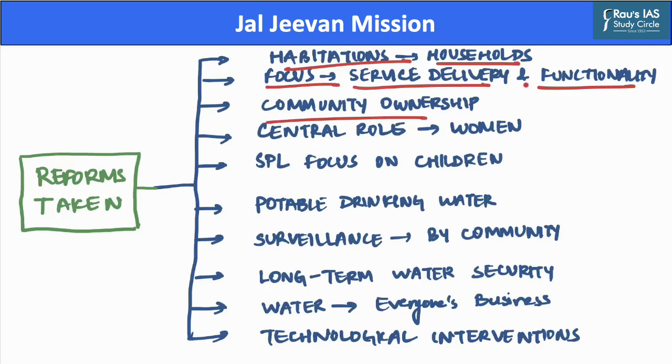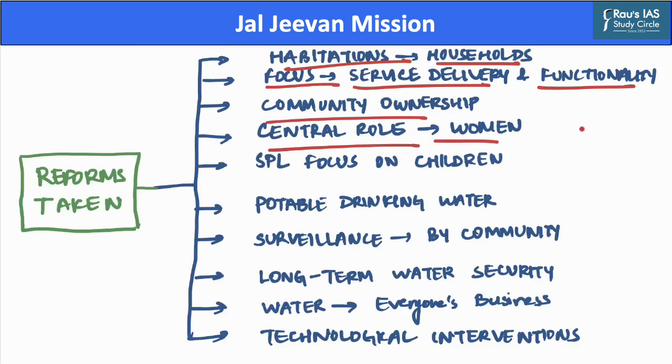To ensure transparency and giving back the power to people, the water supply work is being taken up as per the demand and needs of the local community. A water supply scheme is planned and implemented following a decentralized, demand-driven and community-managed approach. Also, this mission provides for a central role for women and weaker sections in managing the water supply.